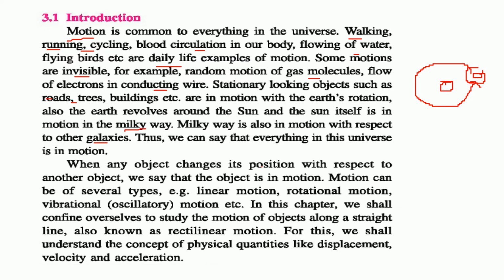So when any object will change its position with respect to another object, that is, if this is an object, this is an object, and this is moving with respect to this object, we say that this object is in motion. And motion can be of various types. It can be linear, it can be rotational, it can be vibrational, like the oscillation. You have seen the pendulum. So we will confine ourselves and discuss the straight line here, which we also know as rectilinear motion. So we'll try to understand the displacement, the velocity, and the acceleration.